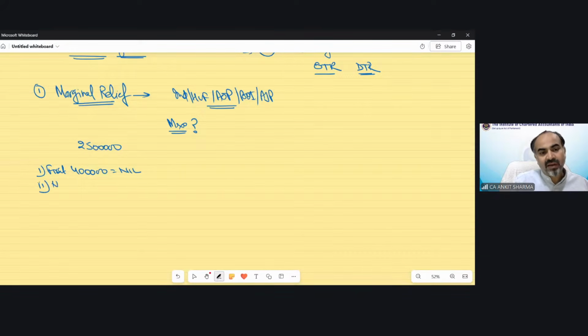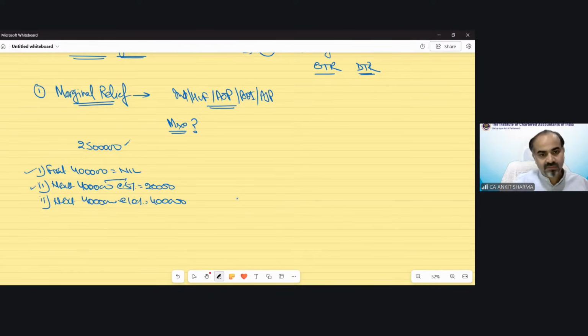Now the second 4 lakh. What is the tax rate? 5%. So what would be 5% of 4 lakh? 20,000. Fine. Out of this 25 lakh, 4 lakh has been done, and then another 4 lakh, so how much is it? 8 lakh. Now the next 4 lakh. What is the tax rate? 10%. That would be 40,000. Clear?